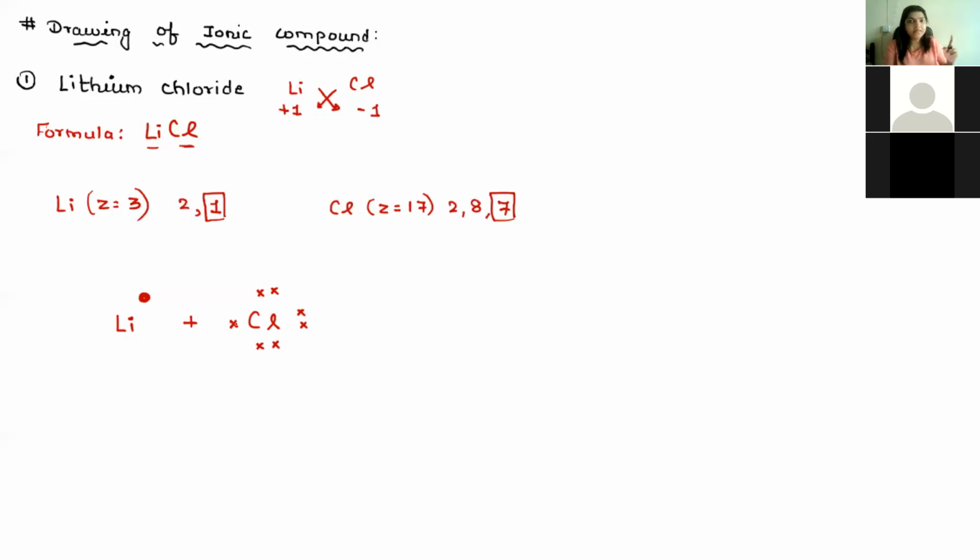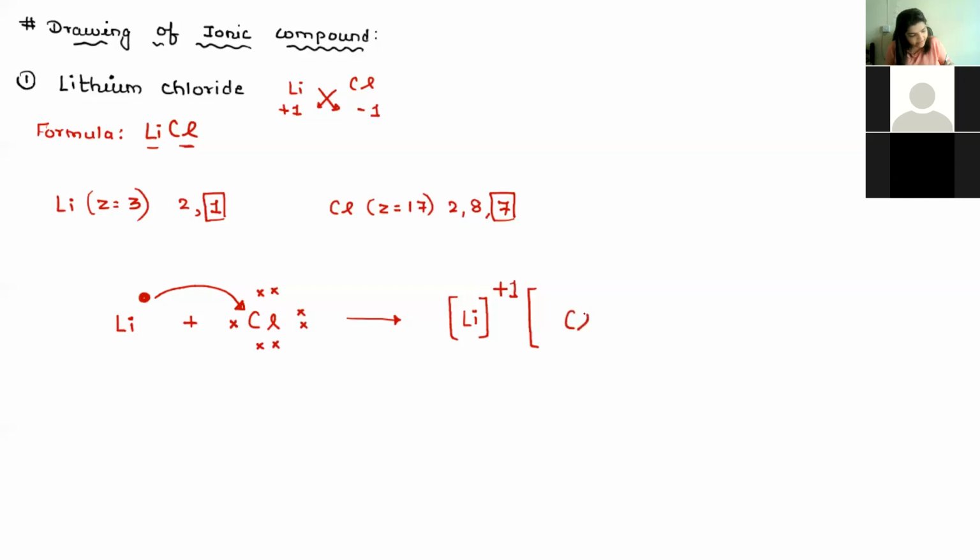Now, lithium is a metal, so metals have a tendency to lose electrons and non-metals have a tendency to gain electrons. So there is a transfer of electrons. Lithium has now given 1 electron, so having lost 1 electron, it becomes a +1 charge.